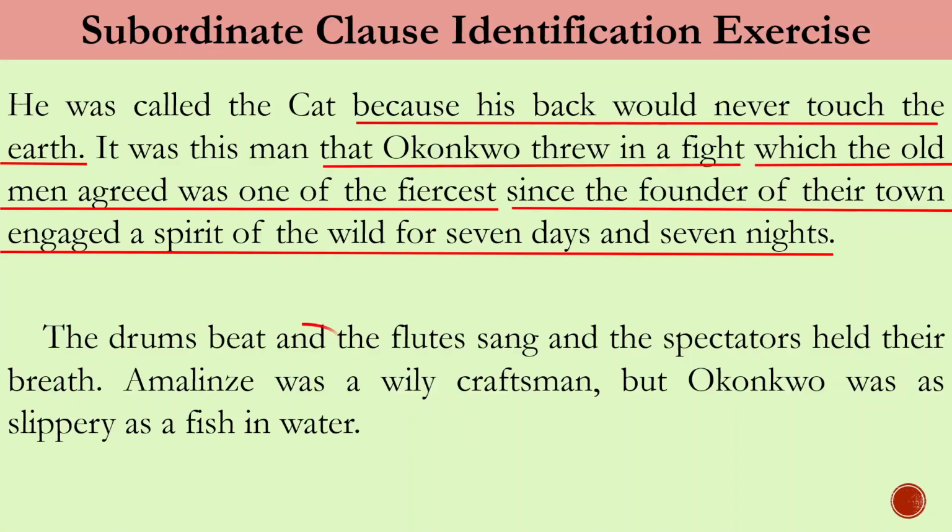But then, you look at the second paragraph. Here, we have the conjunctions as and but, both of which are included in FANBOYS, A for and, B for but, so these are coordinate conjunctions. Therefore, these 2 sentences have no subordinate clauses. Altogether, in these 2 paragraphs, the subordinate clauses are these 4, and the rest are coordinate clauses. This is how we identify them very easily.